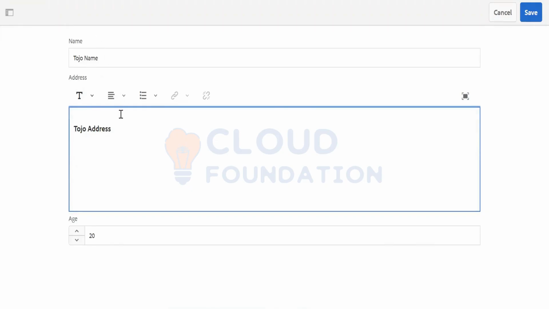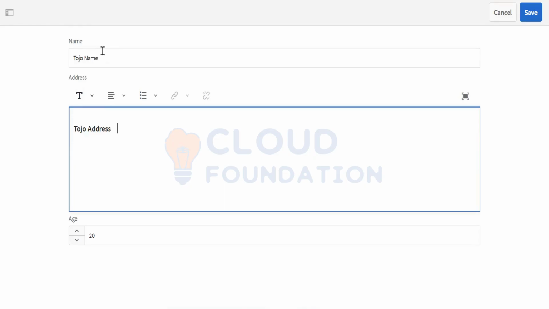In experience fragments we were also able to use our own custom components, we had our own styling, and our JS and CSS was getting loaded and applied. But here it's just simple text.